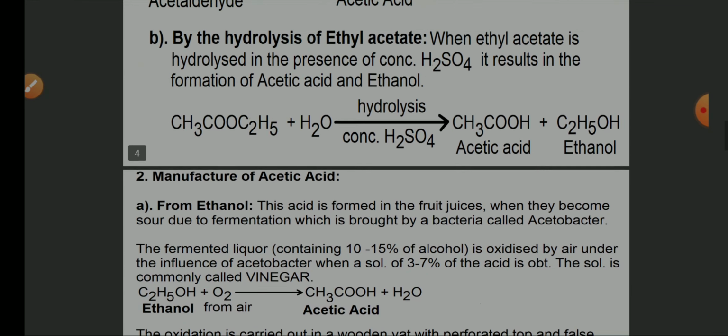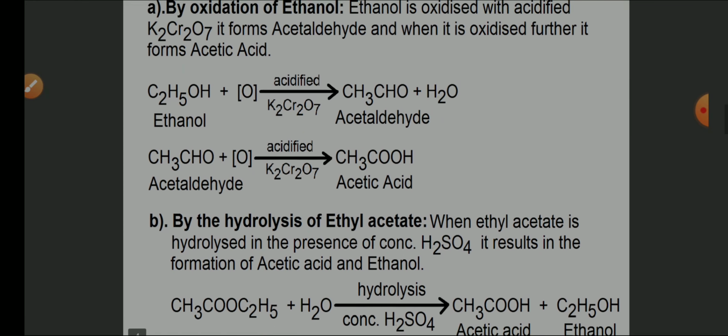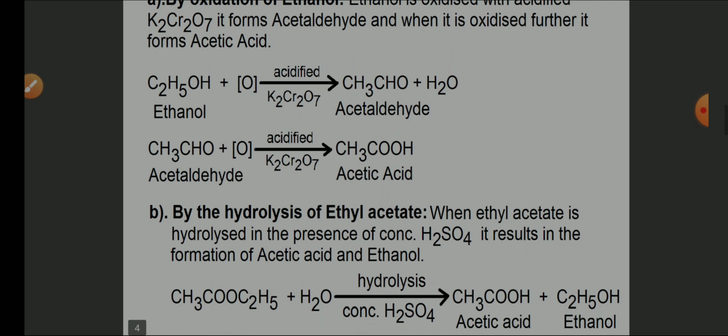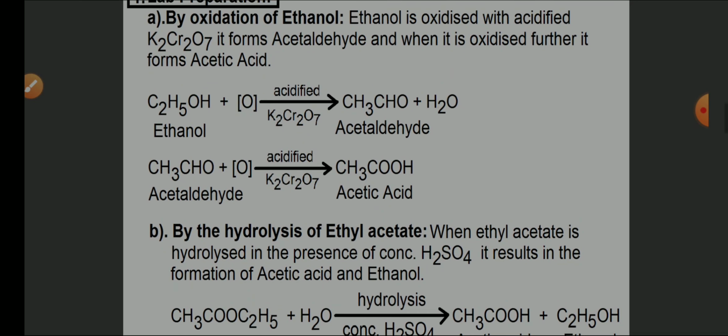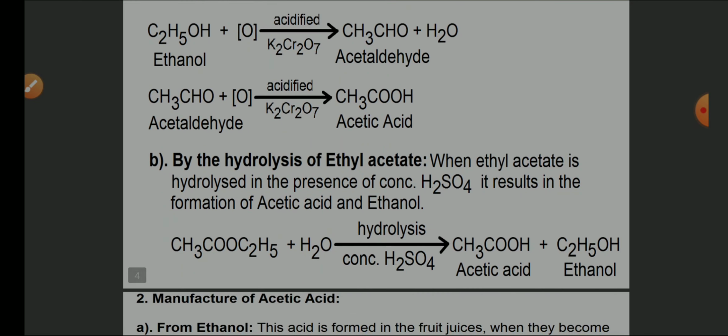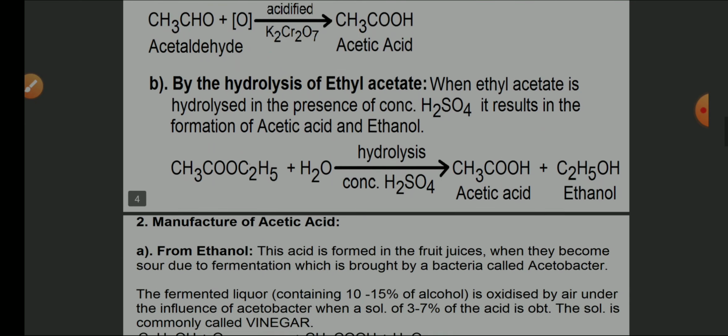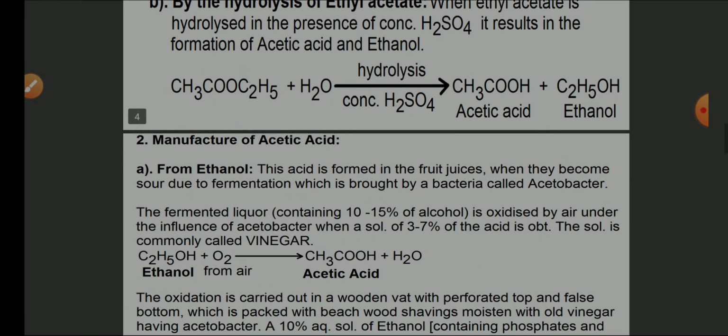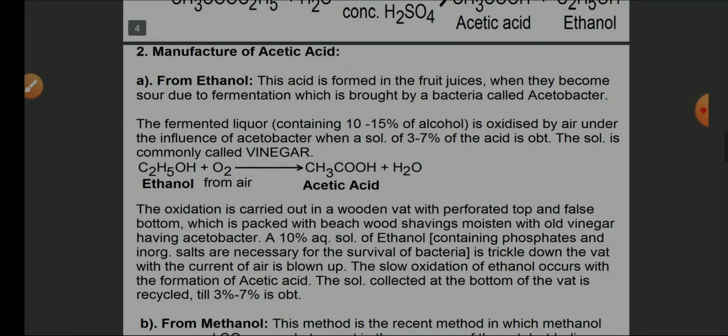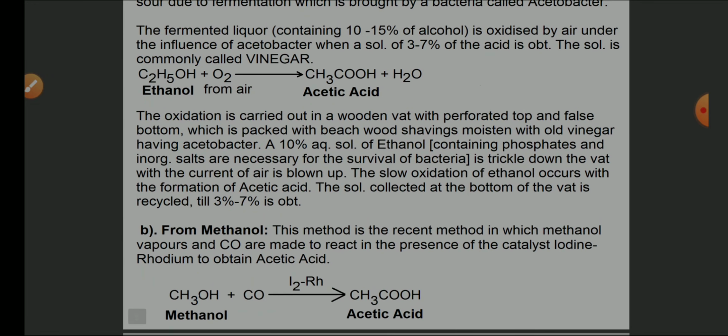So one is the laboratory preparation from ethanol, a two-step reaction using the strong oxidizing agent K2Cr2O7. The second is the hydrolysis of ethyl acetate. The third is the biological process where azotobacter bacteria is used, and the recent one where the catalyst iodine rhodium is used to obtain acetic acid.